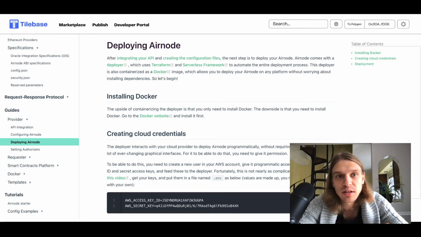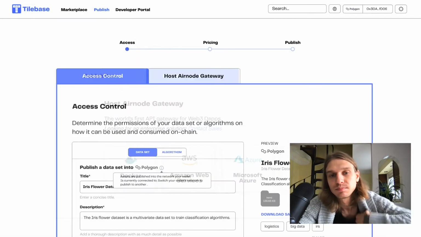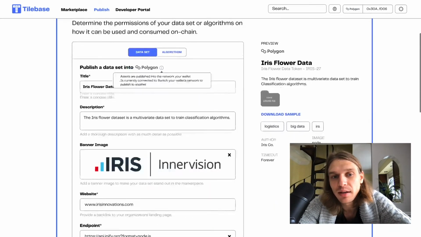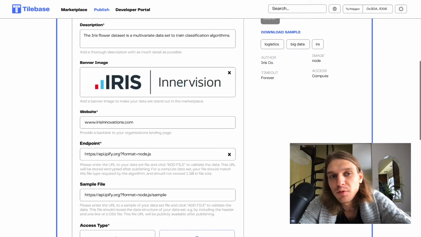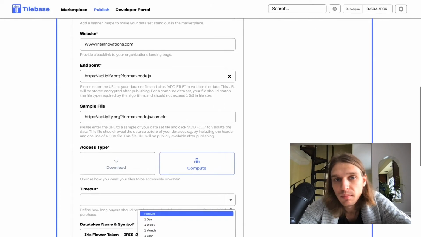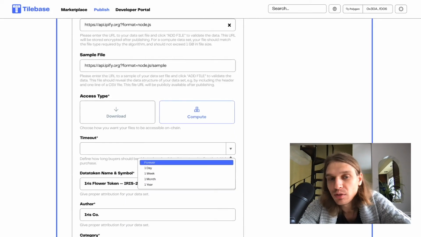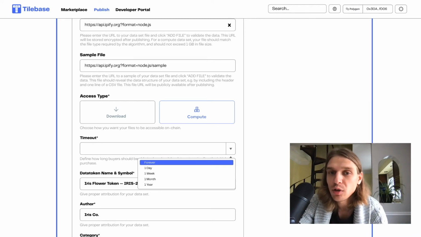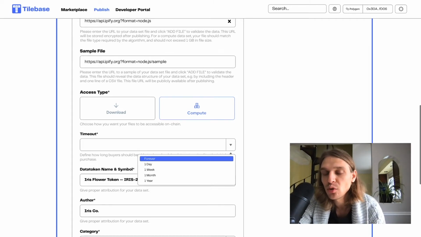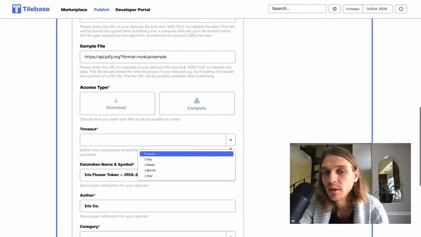Let's go back to our data set. Once we establish our metadata, provided an endpoint, and determined our access type, whether downloadable or computable, we can submit. For this example, we're going to show how to deploy a computed data set. So the data stays private and secure on-premise, and the data provider can choose which developers can access and compute against their data, all in the Tilebase protocol.